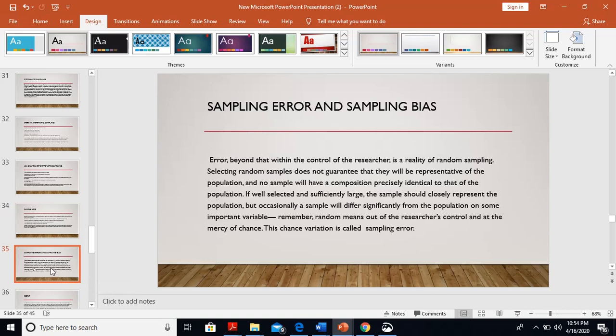Sampling error and sampling bias. Error beyond the control of the researcher is a reality of random sampling. Selecting random samples does not guarantee that they will be representative of the population, and no sample will have a composition precisely identical to that of the population. If a sample is sufficiently large, it should closely represent the population, but occasionally a sample will differ significantly from the population on some important variable. Remember, random means out of the researcher's control and at the mercy of chance. This chance variation is called sampling error.